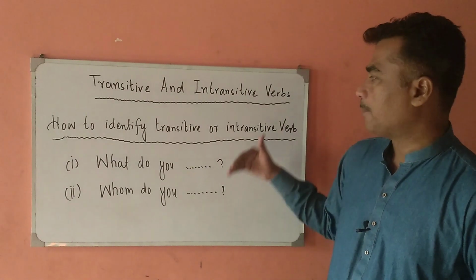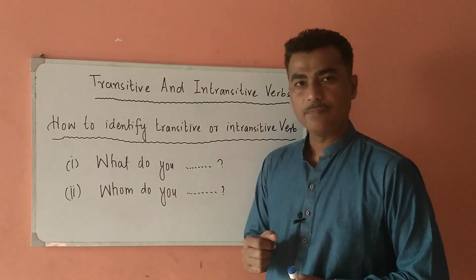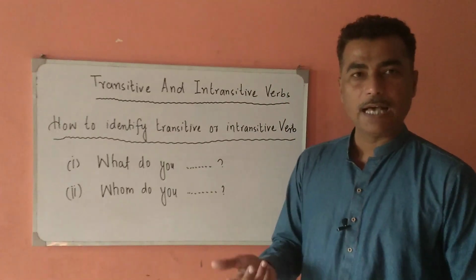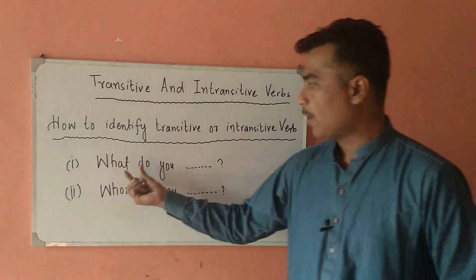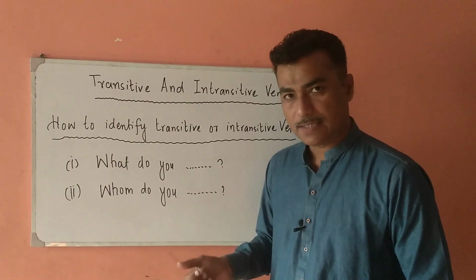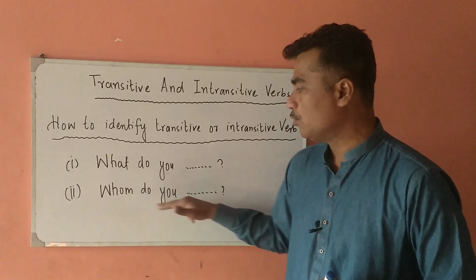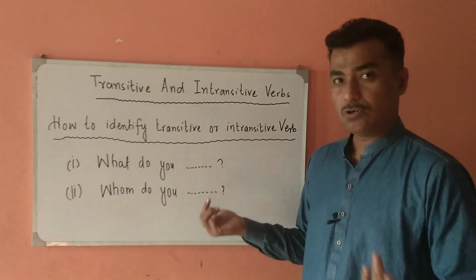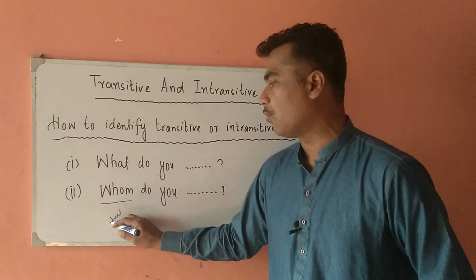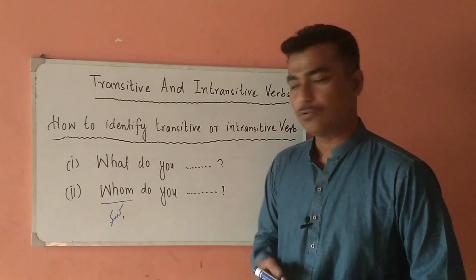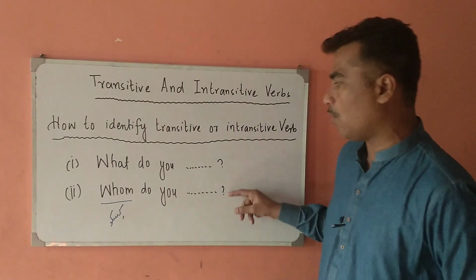Now let us have some examples of intransitive verbs. For example, what do you go? In Urdu we say tum kya jate ho. It is not giving us a sense. And further we have to place it here as well. Whom do you go? It is also not giving us a sense. In Urdu we can say tum kisko jate ho. So go is not giving us a sense in both of the phrases.